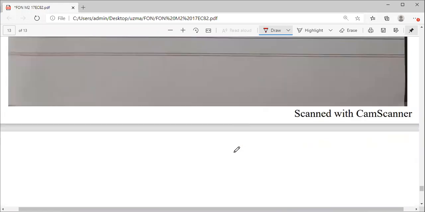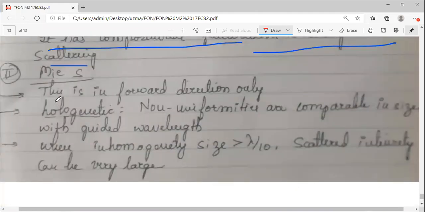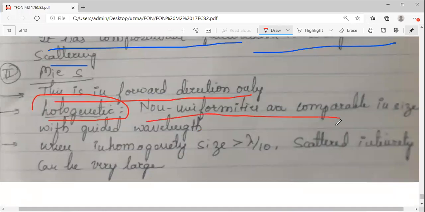Okay, and the last few points I have just listed. Mie scattering is in the forward direction only. It is inhomogeneous. Inhomogeneous means जो भी non uniformities हैं structure में, they are bigger in size compared to the wavelength of the signal which is propagating inside the fiber.